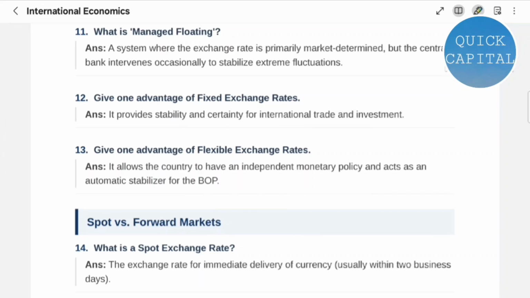Question 13. Give one advantage of flexible exchange rates. It allows the country to have an independent monetary policy and acts as an automatic stabilizer for the BOP. Question 14. What is a spot exchange rate? The exchange rate for immediate delivery of currency, usually within 2 business days.